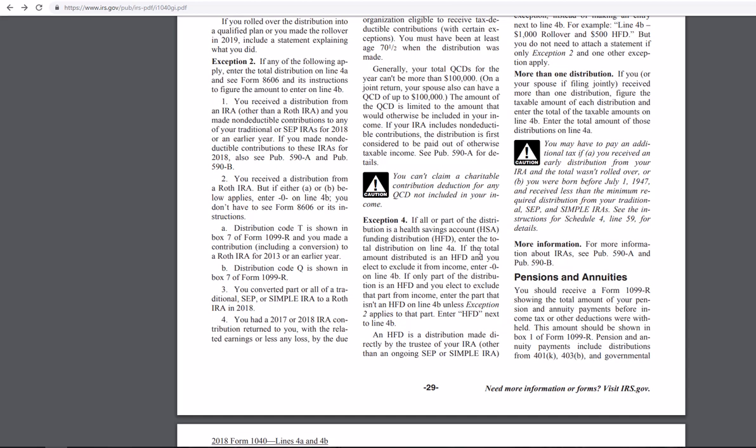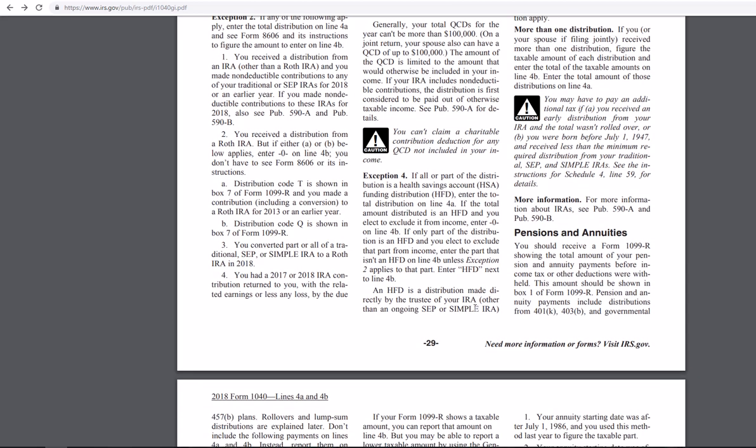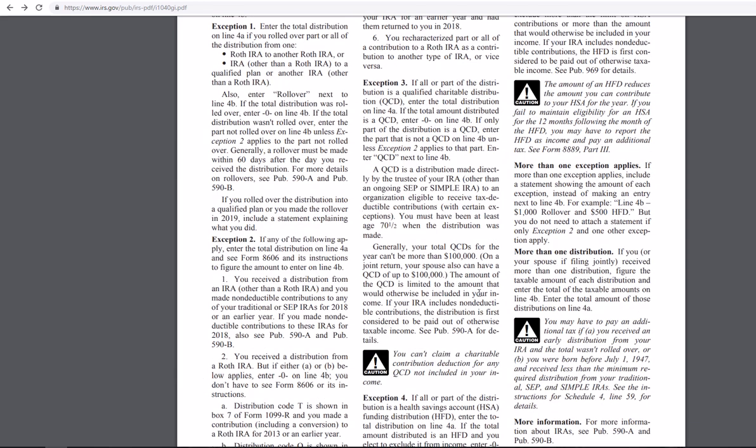If all the distributions of the health savings account, total distribution on 4A, the total amount. Let's see, funding distribution.